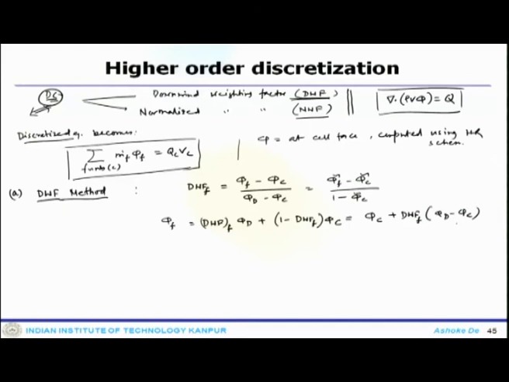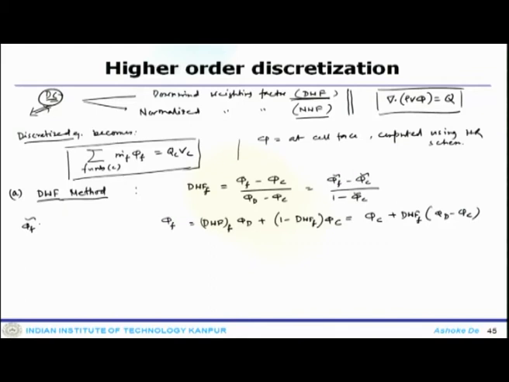Now, this actually redistributes the HR scheme estimate of phi f, or the normalized value phi f tilde, between the upwind and downwind nodes. So, the effect is a reduced stencil for the discretized coefficients.